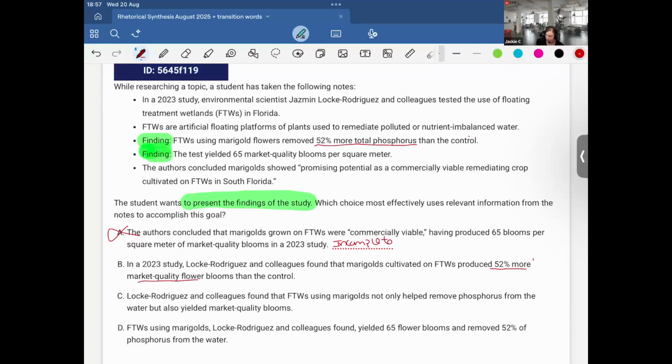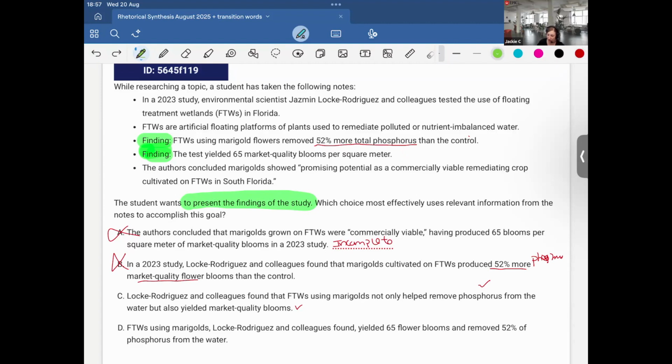No, more phosphorus. So here I can see that there's a direct contradiction. C: Locke Rodriguez and colleagues found that FTWs using marigolds not only helped remove phosphorus from the water, but also yielded market quality blooms. That would be correct, right? They have the yield of the market quality blooms and the mention that it helped to remove phosphorus.